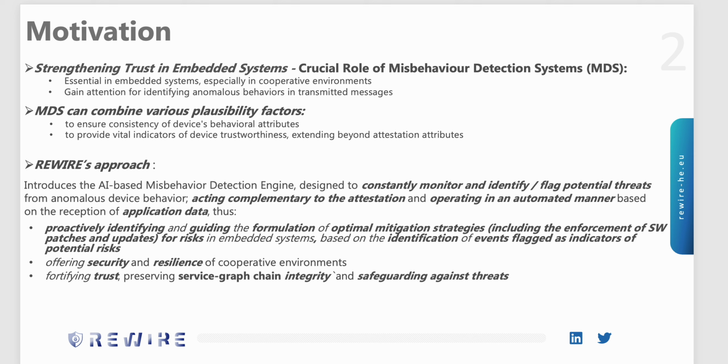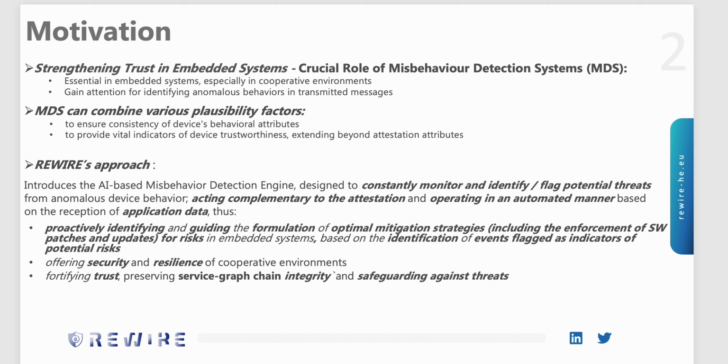The motivation behind our engine comes from our aim on strengthening trust in embedded systems, while also identifying the crucial role of misbehavior detection systems. Such systems are essential in embedded systems, and especially in cooperative environments, and have gained attention for being able to identify anomalous behavior in transmitted messages. Misbehavior detection systems can combine various plausibility factors to ensure the consistency of devices' behavioral attributes, while being able to provide vital indicators of a device trustworthiness which extend beyond mere attestation attributes.